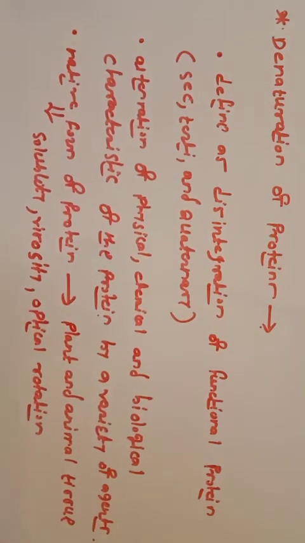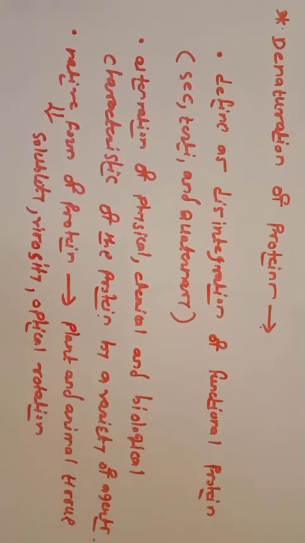Due to the denaturation process, that is, the disintegration of the native form of the protein, there is a change in these properties: solubility, viscosity, optical rotation, electrophoretic mobility, and sedimentation rate.